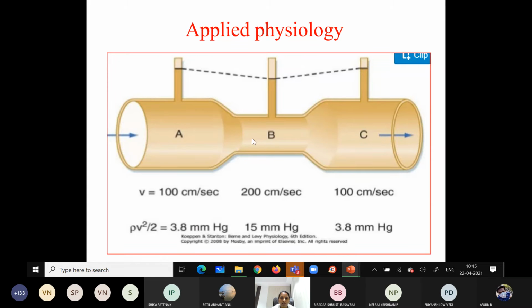When the cross sectional area of the vessel decreases, the kinetic energy will become more, so the lateral pressure or the potential energy decreases. Then coming to the C component, here again the lateral pressure is more because of the less kinetic energy, because of the decreased velocity, which is because of the increased cross sectional area.